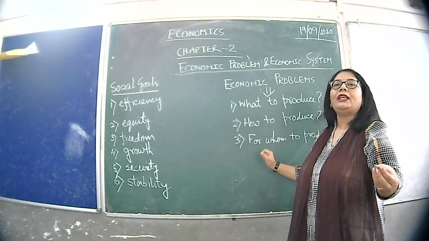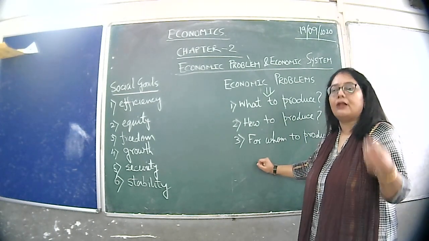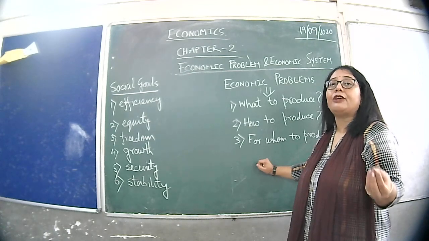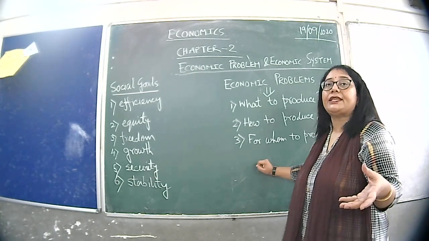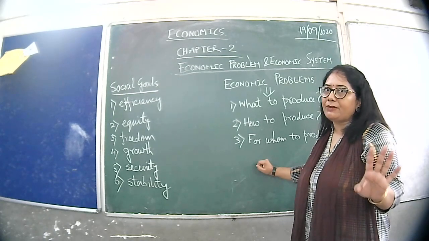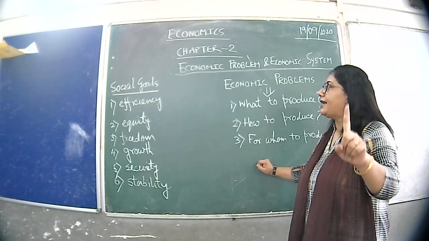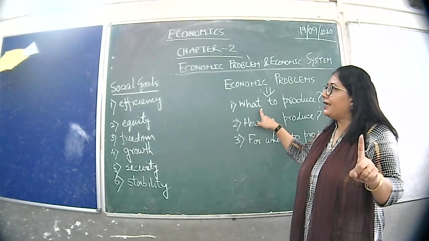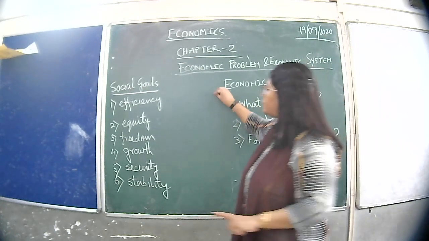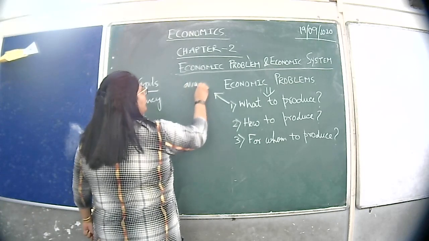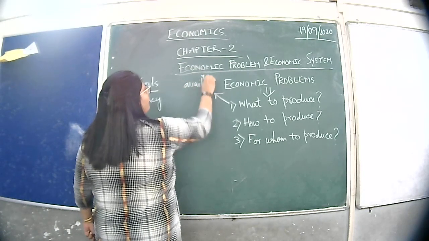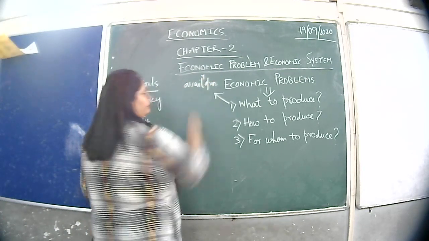The lower the availability of your resources, the lower will be the number of goods and services you can produce in your economy. So the first criterion is the availability of resources.